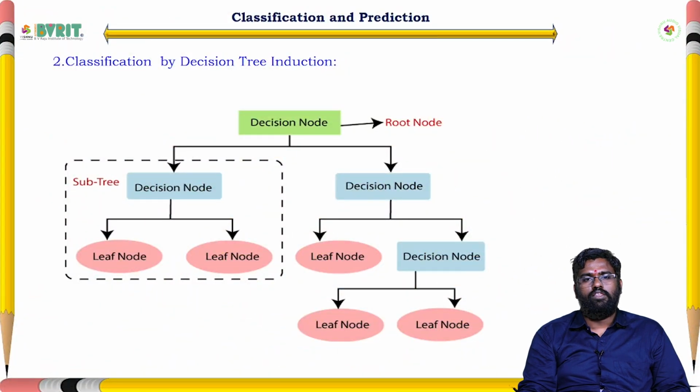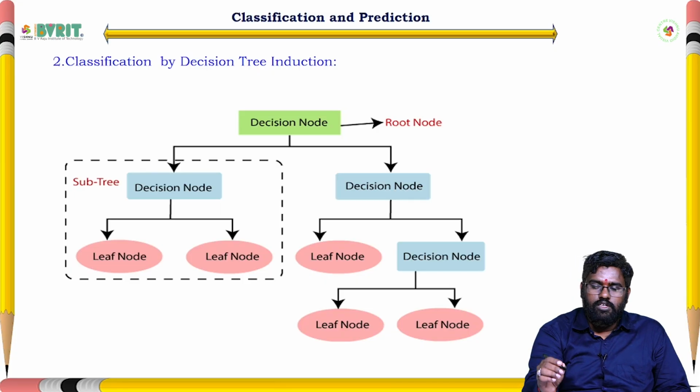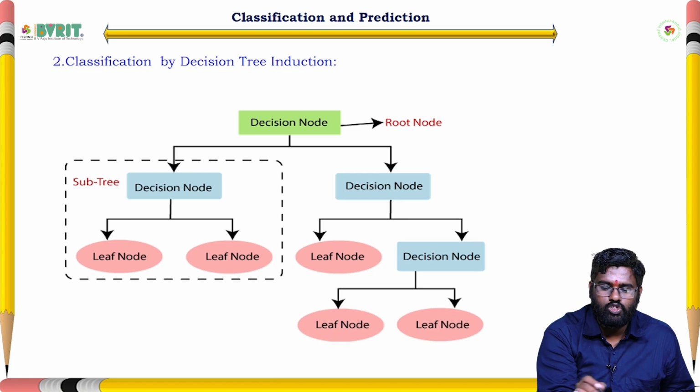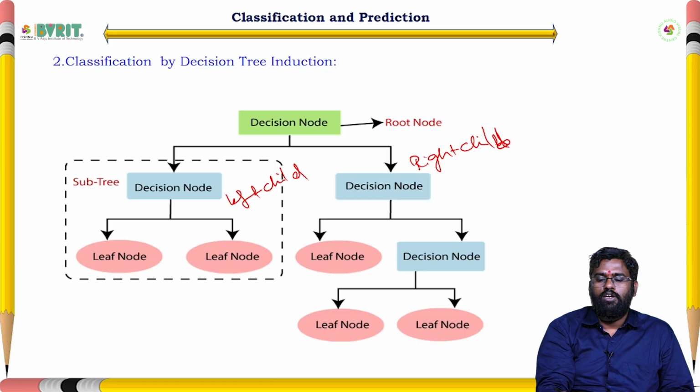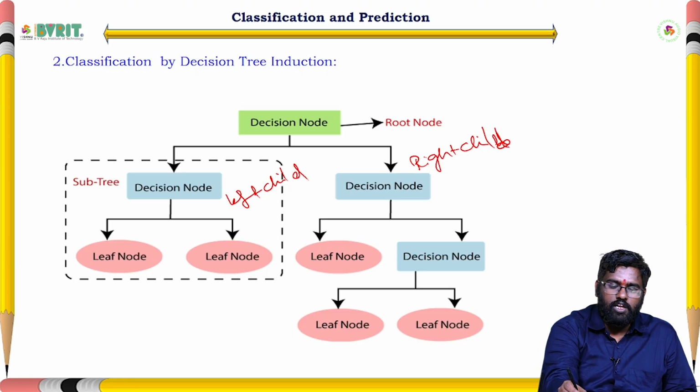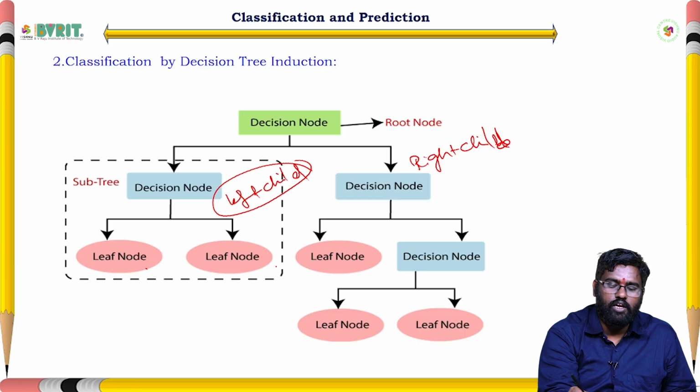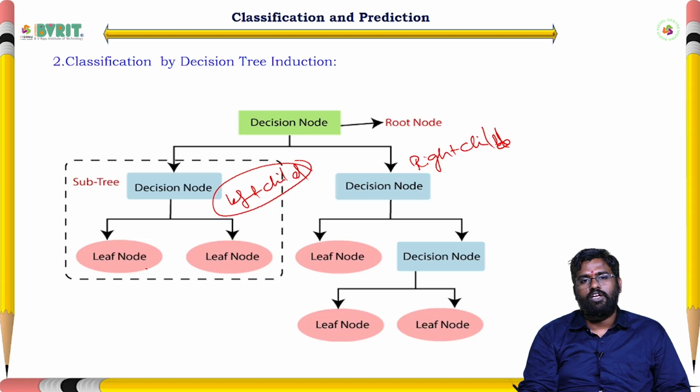how to do classification by using a decision tree? So a decision tree contains, actually we are having 3 types of things. This is our root node and these are the child nodes. This is the left child node and the right child node. This particular left child has a left side node and a right side node. The leaf nodes are generated like this.